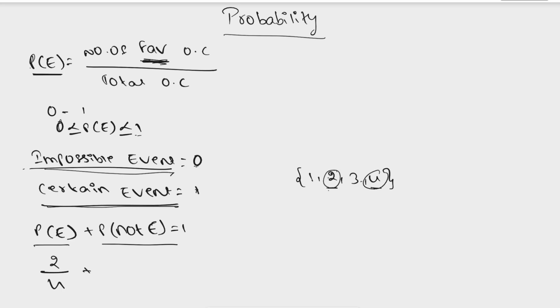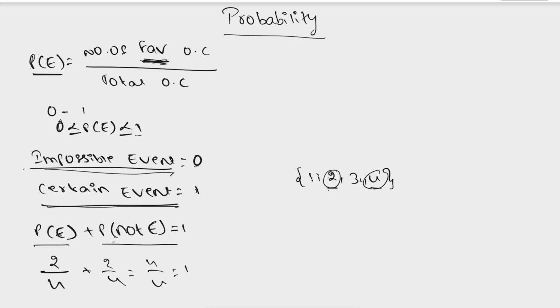Here 2 and 4 are even numbers, so they will not come under the favorable outcomes of not even. So what will be the favorable outcomes of not even? 1 and 3, which are not even numbers. So here also favorable outcomes are 2. So 2 by 4 plus 2 by 4 will be equal to 4 by 4, which is 1. This is just an example. So this is how the conditions apply: probability of event plus the probability of not event is equal to 1.